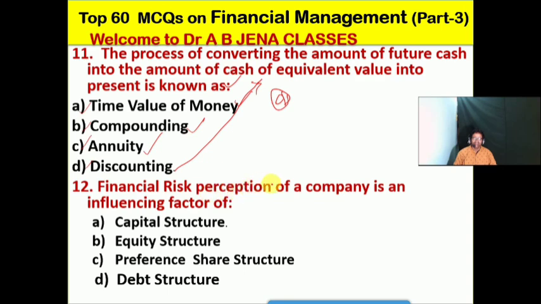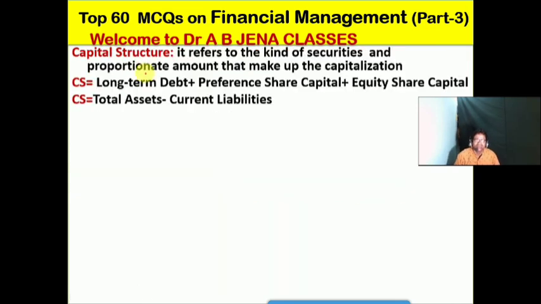The financial risk perceptions of a company is an influencing factor of what? A it's a capital structure. B it's the equity structure. C it's the preference share structure. D it's the debt structure. No doubt, friends. So A is the right option for this MCQ. फ्रेंड्स इन्हें आगे हम डिस्कशन करेंगे, what is the meaning of financial risk, what is the meaning of capital structure. Just stay with me. So next one हम देखेंगे, what is the meaning of capital structure.